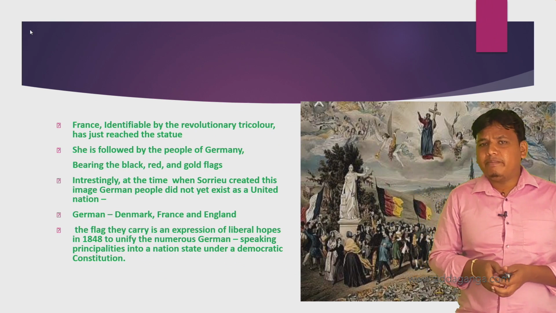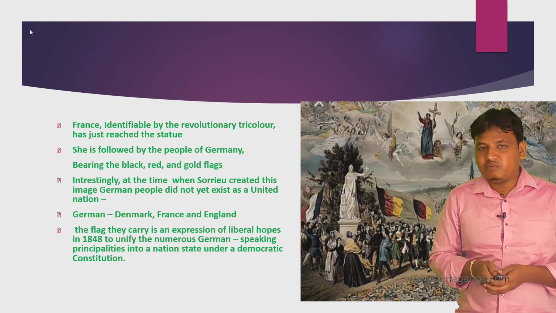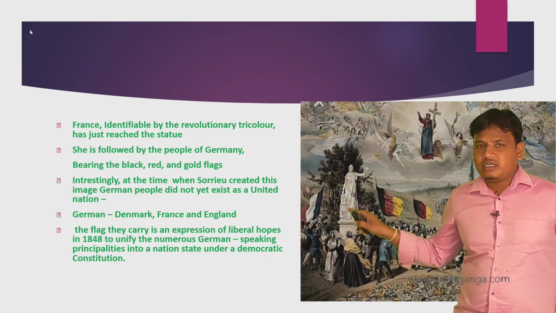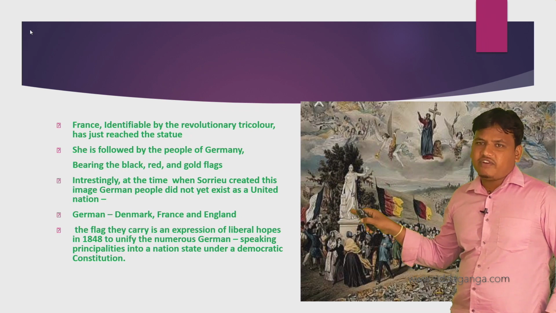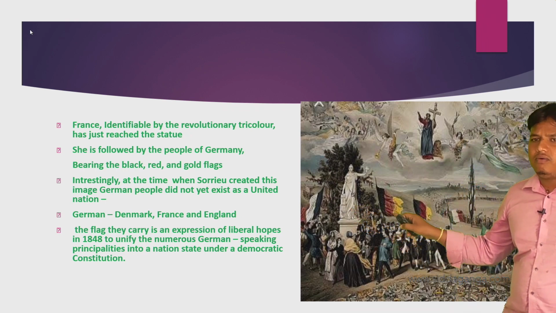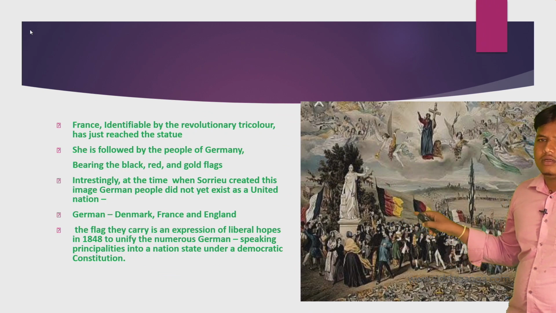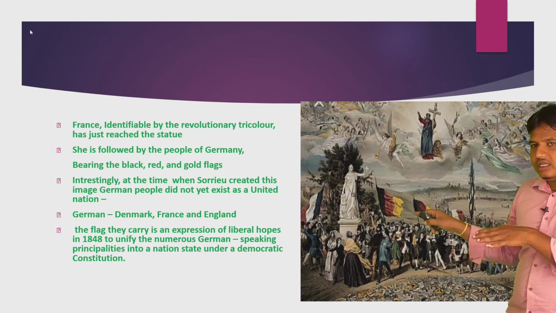She is followed by the people of Germany. Before that, tricolor means French. This tricolor is blue, white and red. This is the third scene. Explain the third scene: the statue of liberty, with the monarchy left behind.